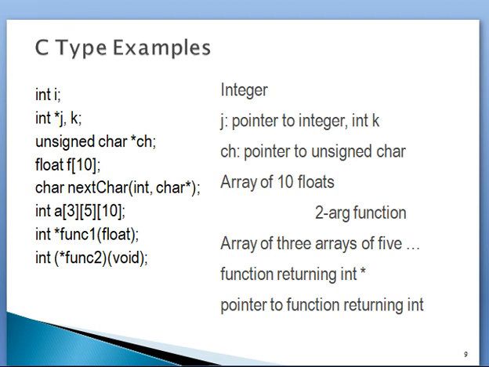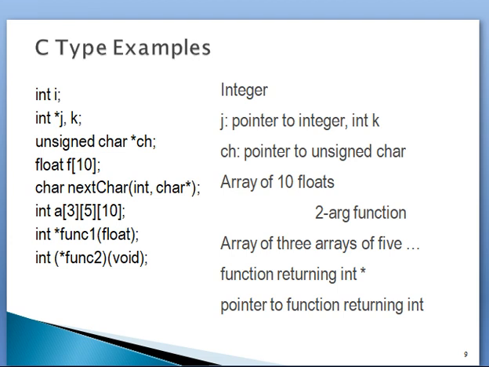Int a[3][5][10]: a multi-dimensional array. Int *func(float): function taking float. Array of 3 arrays of 5. Function returning integer.